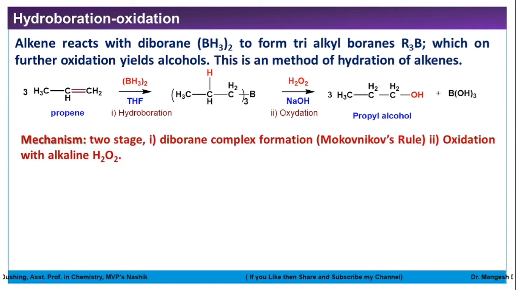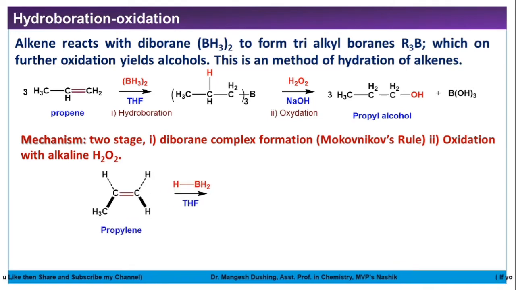Friends, the mechanism is of two steps. First, the diborane complex will form according to Markovnikov's rule, just as we have explained. And the second step is oxidation with alkaline H2O2, hydrogen peroxide. So we'll see how this reaction proceeds. Here this is propylene, this is the double bond, this is our diborane, so hydrogen and boron. Hydrogen is in the form of hydride, that is H minus, while boron has a partial positive charge. This bond is polar because hydrogen is more electronegative than boron.